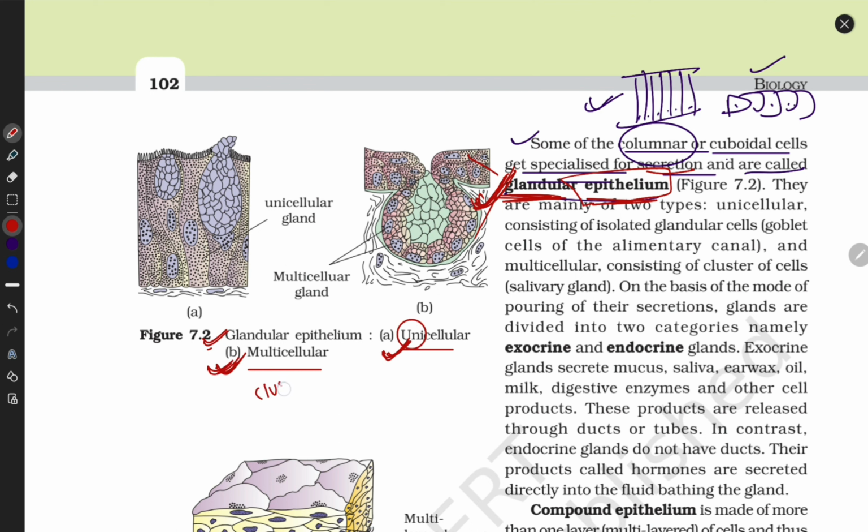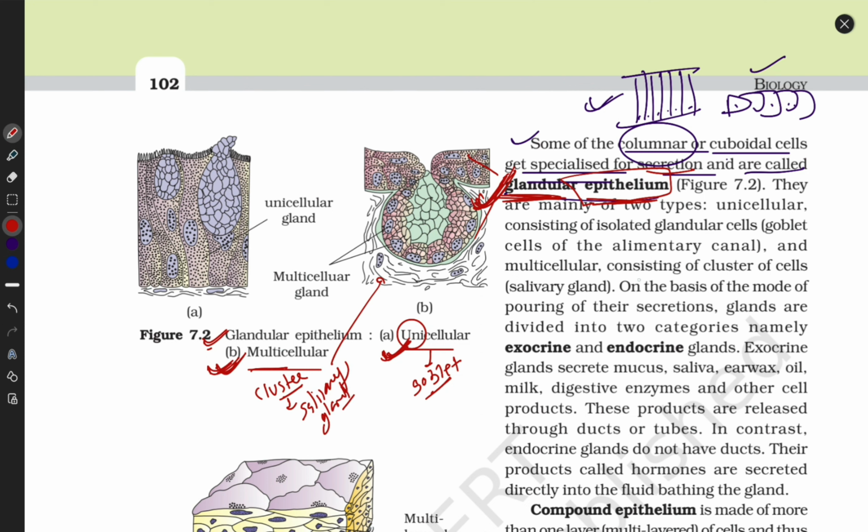And multicellular contains a cluster of different kinds of cells. The example of unicellular, remember this name, is goblet cells of the alimentary canal. And the example of multicellular, the best example, is salivary glands. We have a three-pair salivary gland in our buccal cavity.